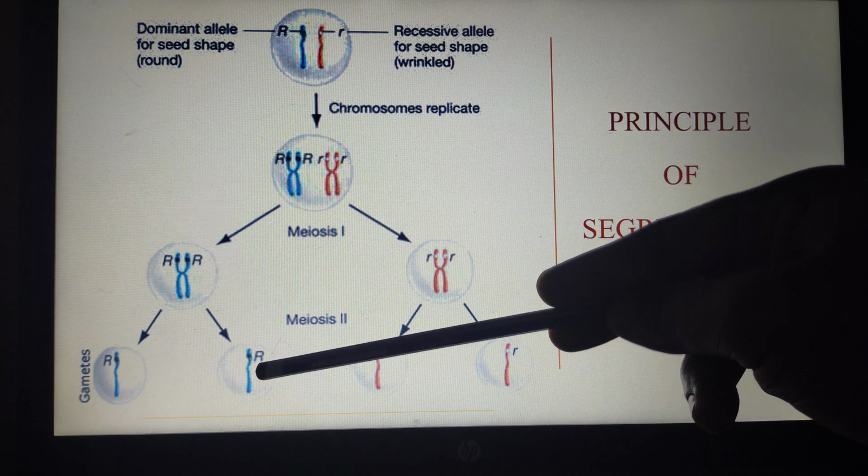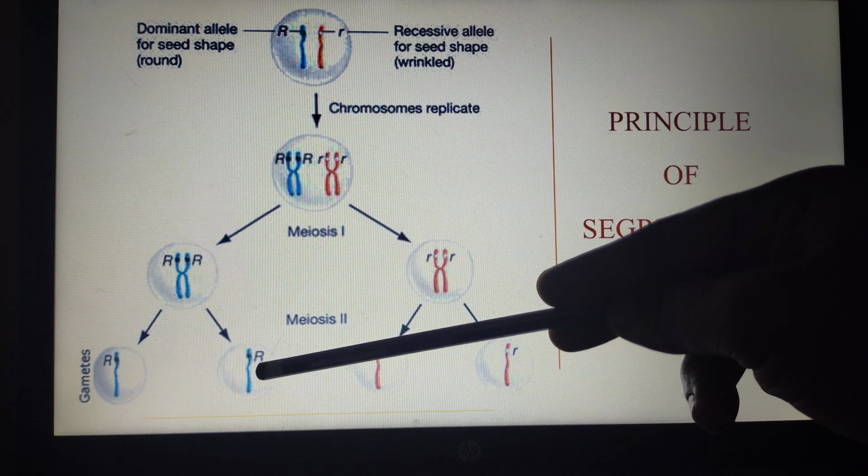The third law is called the law of independent assortment, right? This law of independent assortment was concluded based on the observations of dihybrid cross. The principle of segregation, that is the law of segregation, deals only with one gene, two alleles.